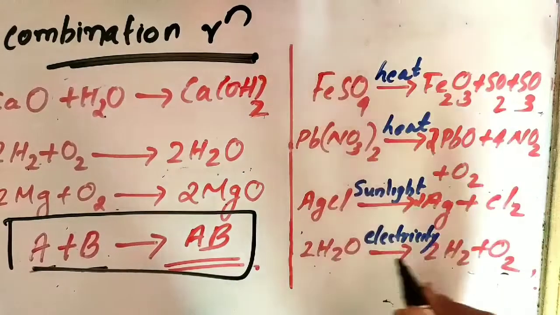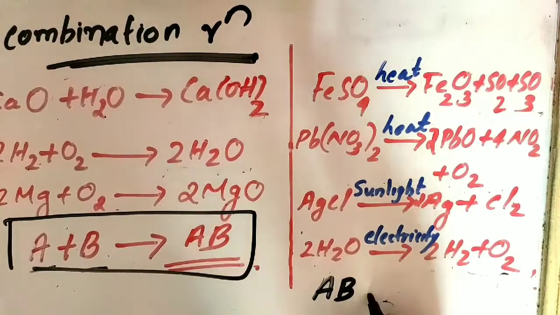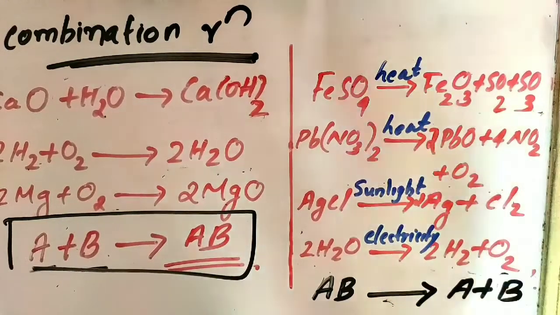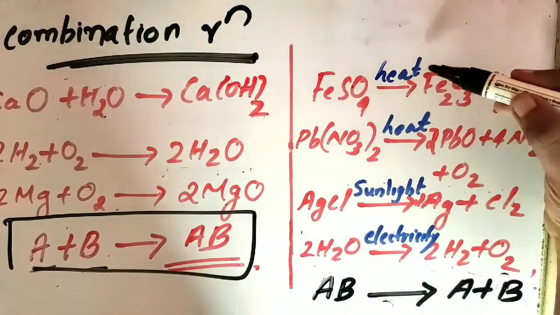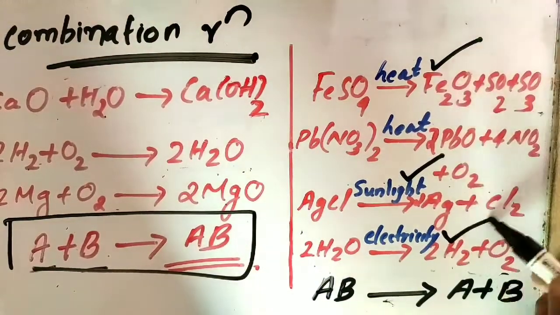So generally we can write over here AB breaking down into A and B. It is breaking down when we are giving a certain amount of energy. This energy can be in the form of heat, sunlight, or electricity.